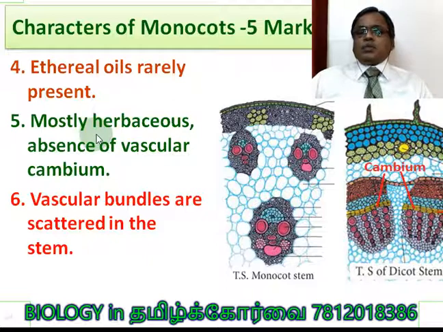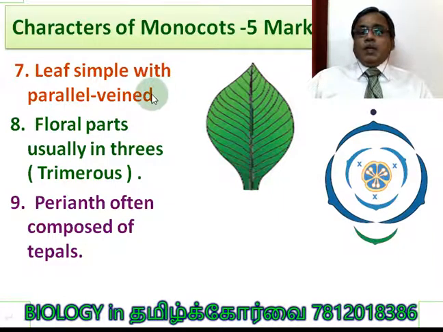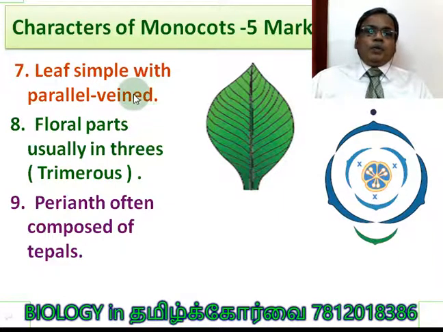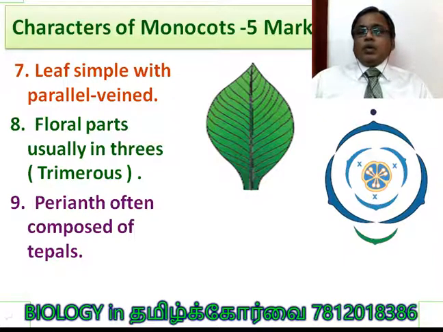Mostly herbaceous, absence of vascular cambium. Here you can see the cambium in dicot, but here there is no cambium. And also the vascular bundles are scattered. Leaves simple, no compound leaf, with parallel venation. There we learnt reticulate venation. Here, parallel venation in monocot is the characteristic feature of monocot.